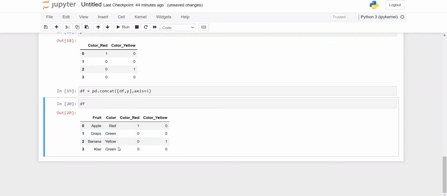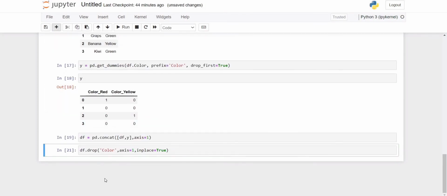Now we need to remove this column also. How will we remove it? There is a method called drop. Here we need to define the column, and the other thing we need to define is the axis. 1 represents the column, and inplace equal to True, so whatever changes happen in this operation are directly reflected in the data frame.